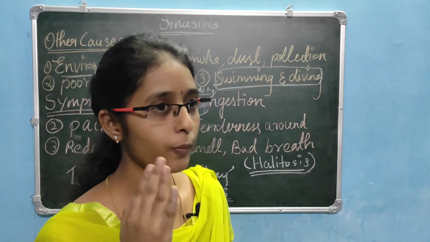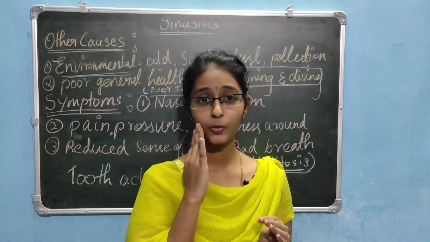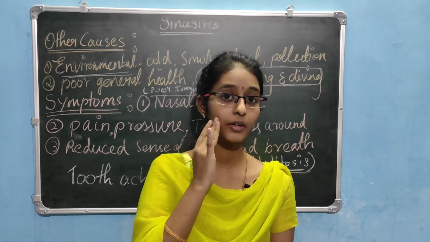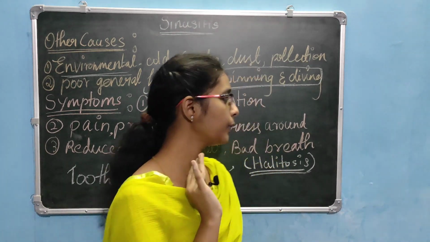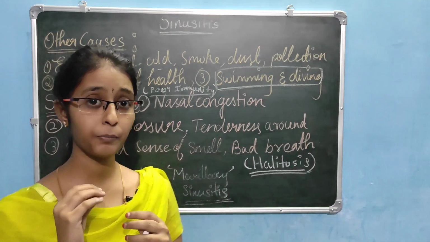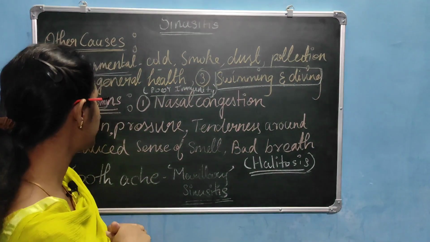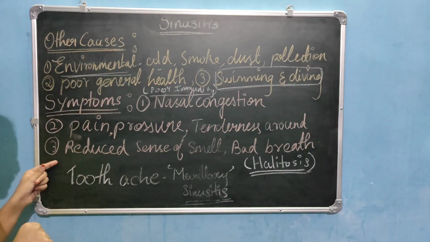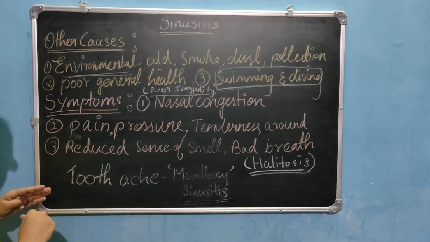Tenderness is when we palpate, when we do deep palpation, that is when we touch too deep, we will have the pressure, we will have the pain, that is tenderness. Then reduced sense of smell and bad breath is over.